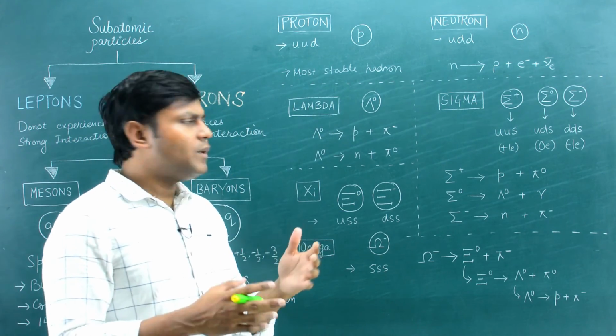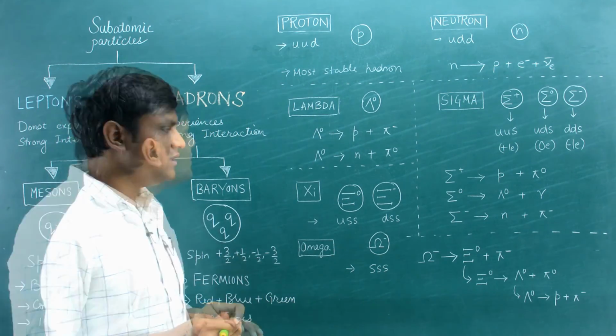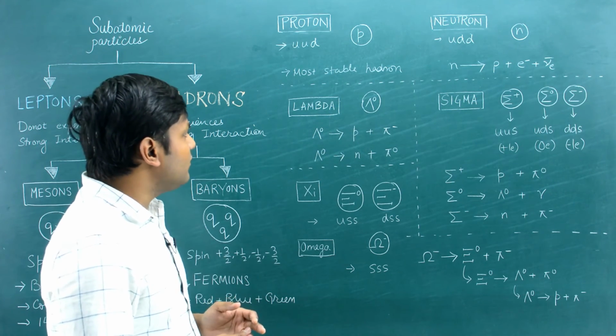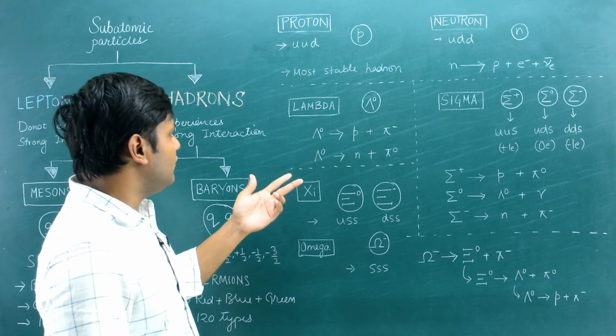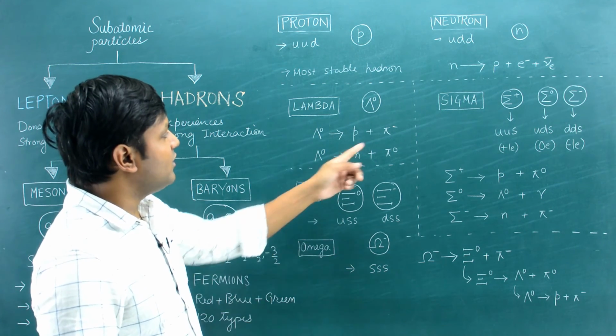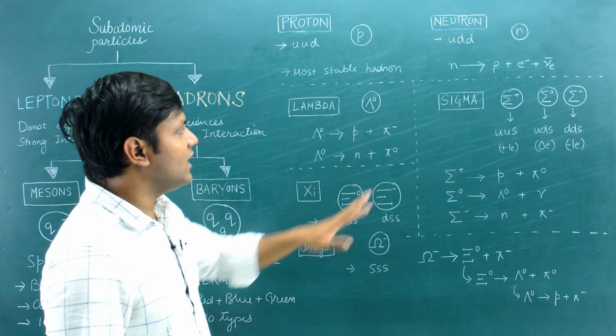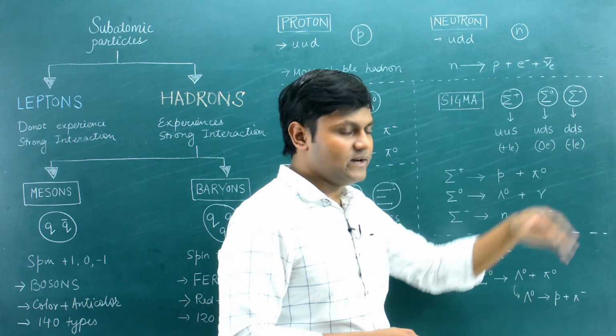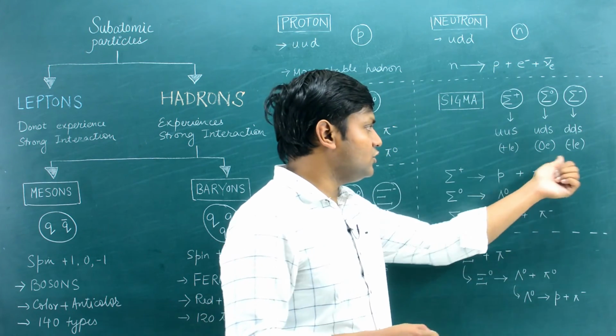There are other baryon particles also, like for example the lambda particle. It's an electrically neutral particle. It has a few decay branches where it decays either into a proton or a neutron, also emitting a pion in the process. You can have sigma particles: sigma plus, sigma 0, sigma minus. Plus, 0, minus signify the charges, plus 1, 0 and minus 1.